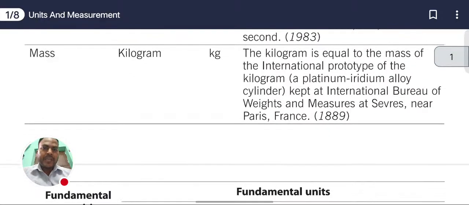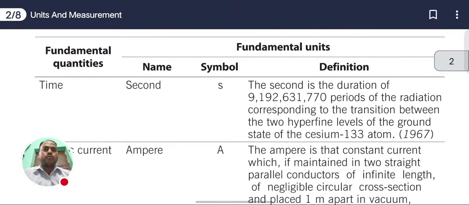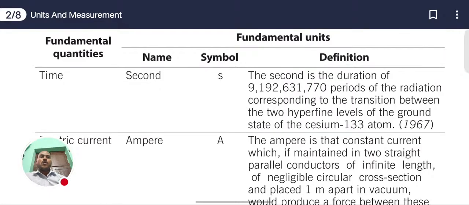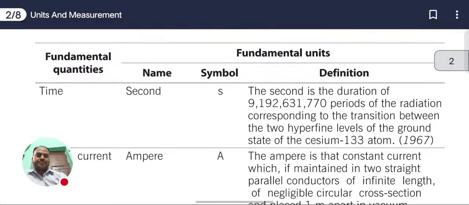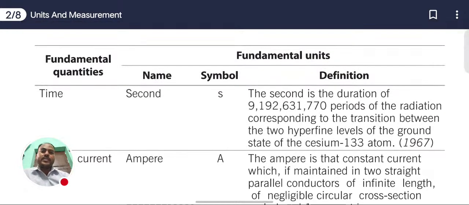Now the next fundamental quantity which we have is time. Time is a fundamental quantity, and the SI unit of time is the second. The symbol of the second is s. We represent time with a small letter s. And the definition of time is: the second is the duration of